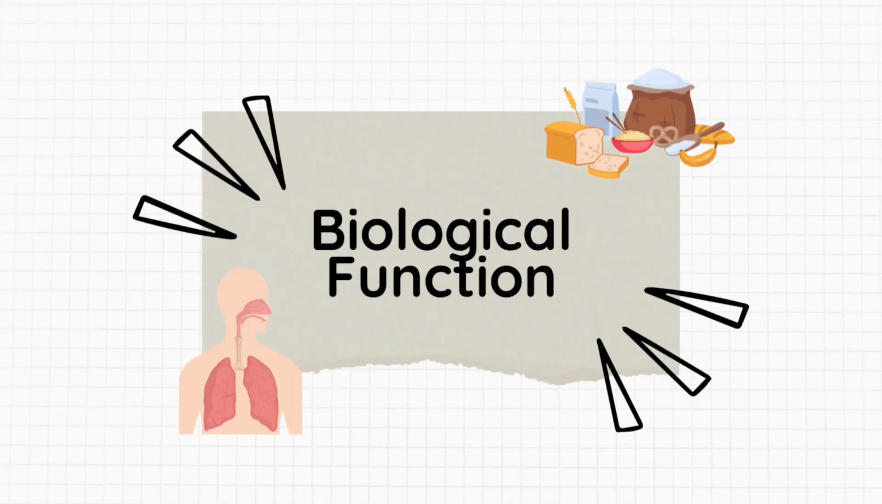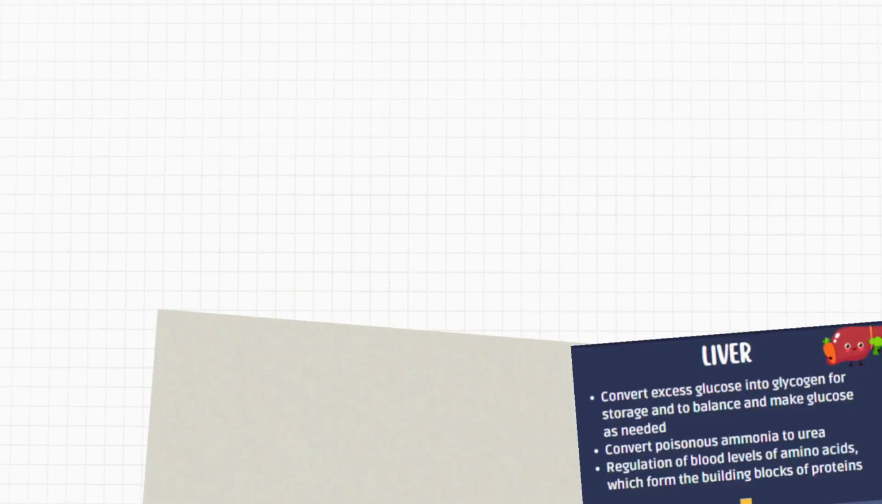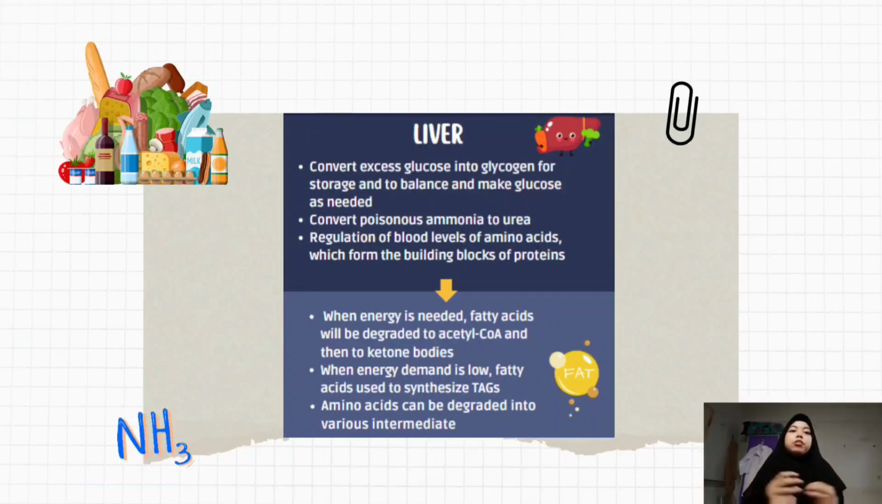For the last part, we will explore the biological functions that happen in our body. For the first biological application, I am going to explain about the liver. In glycogen formation, the liver will convert excess glucose into glycogen and store it in adipose tissue.